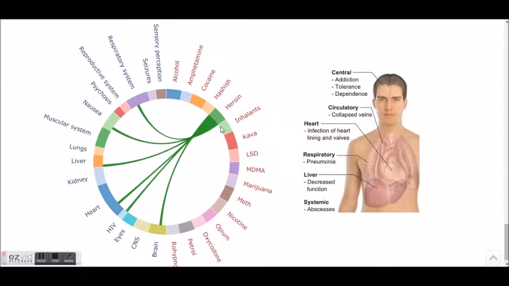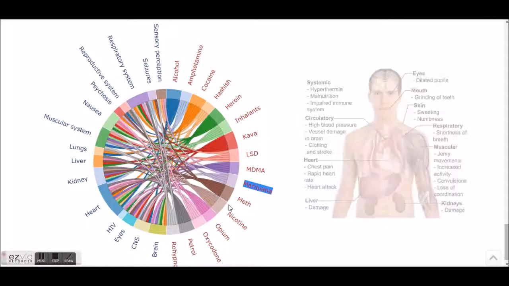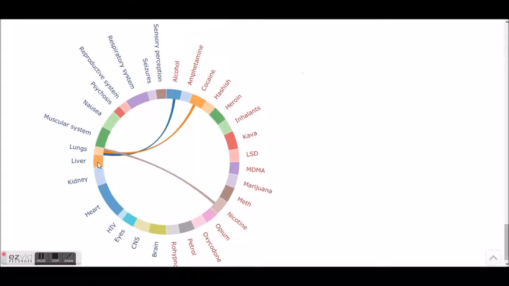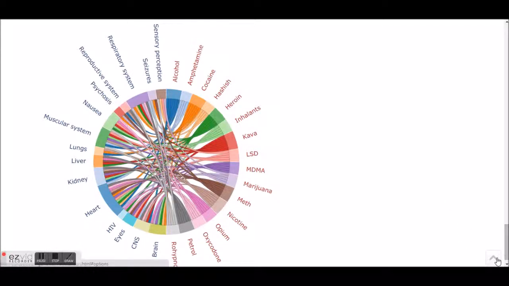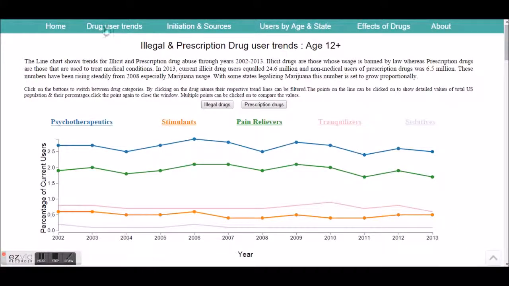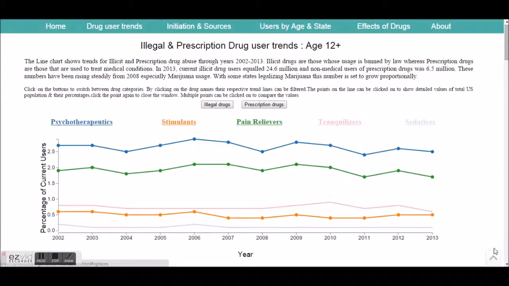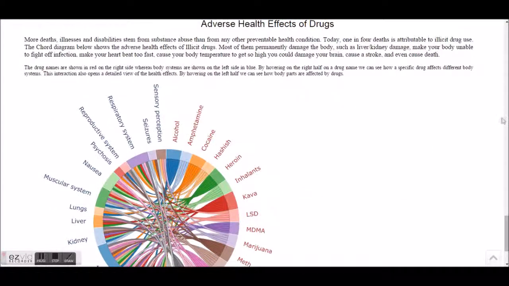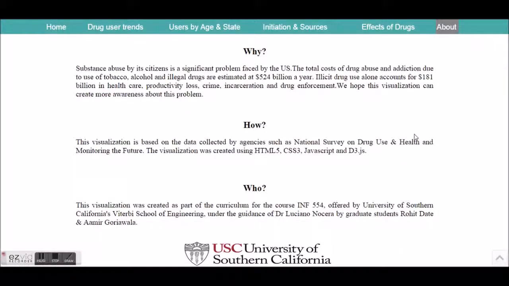Here we see a detailed view of how the drug affects the body by the images. To go back to the top, we can click on the back button. To simply go to one part of the visualization, we can click on the toolbar above. This page gives a little bit of an explanation about the project.